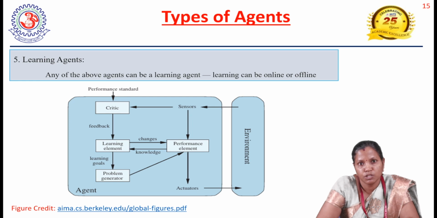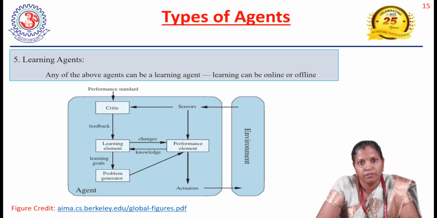First we will discuss the performance element. This element is responsible for taking external actions. Whatever we have so far discussed as the agent is the performance element, which receives the input through sensors and applies actions by means of the actuators. Next comes the learning element, which is responsible for improving the performance.